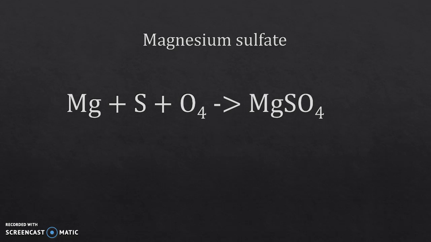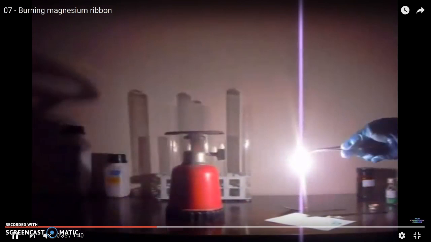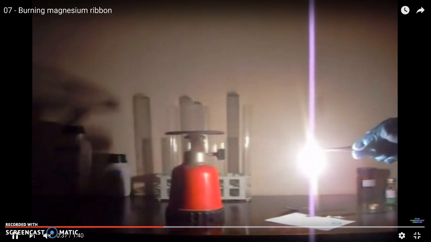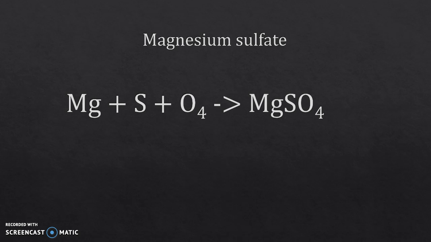So now I'm going to show you an experiment of what happens when a magnesium ribbon is heated up. As you can see, a bright white light was produced by the burning of the magnesium.